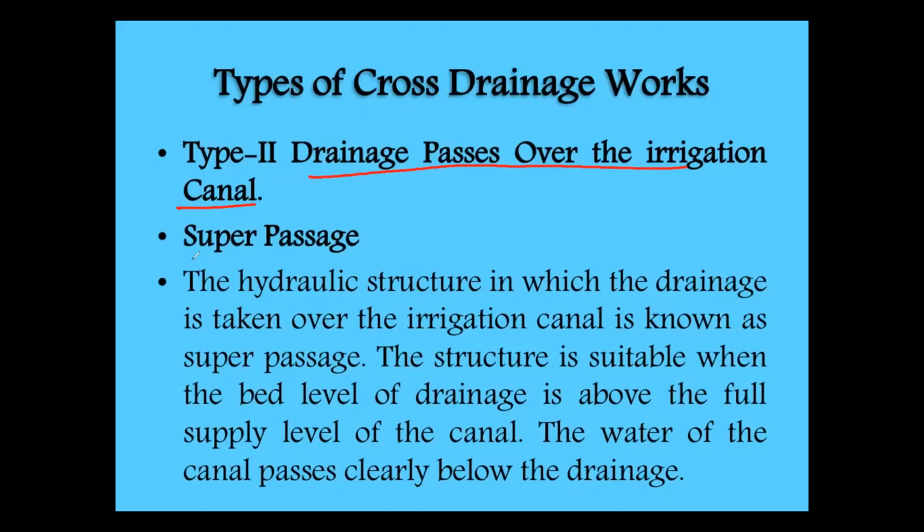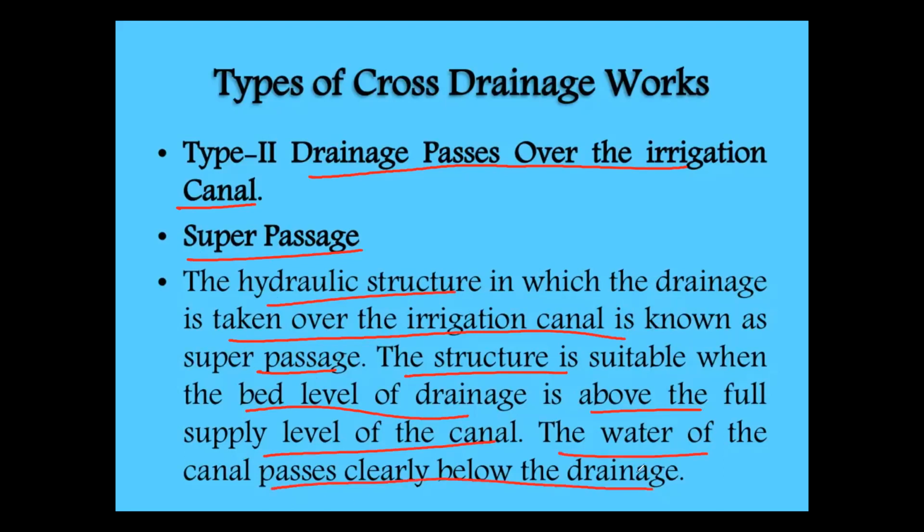In this, the first one is super passage, the second one is siphon super passage. The hydraulic structure in which the drainage is taken over the irrigation canal is known as super passage. The structure is suitable when the bed level of the drainage is above the full supply level of the canal. The water of the canal passes clearly below the drainage.